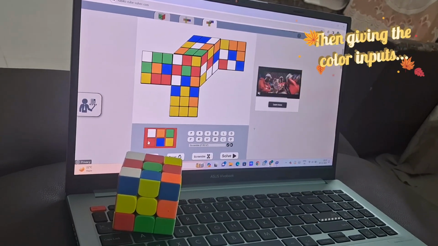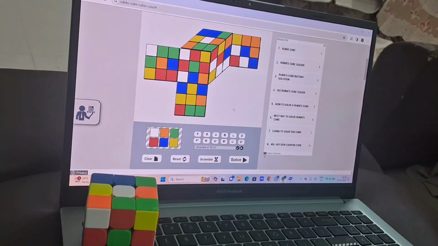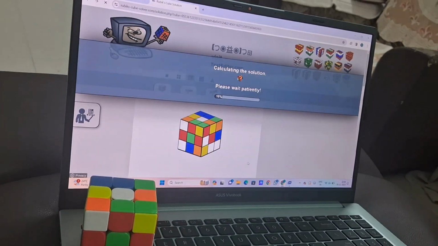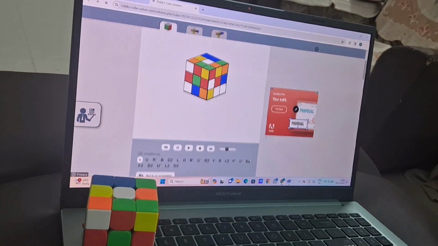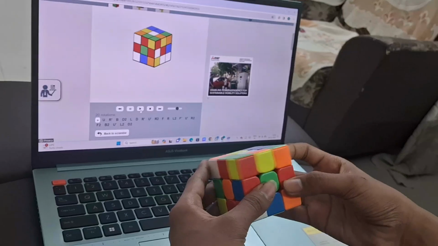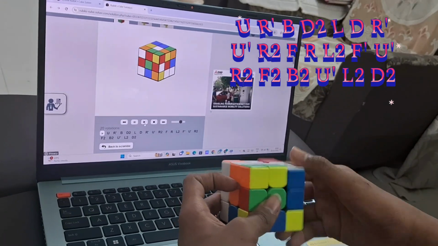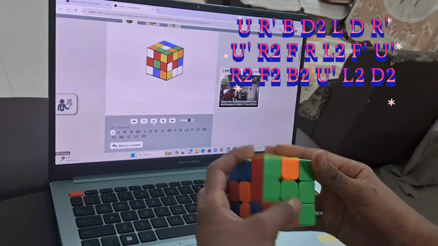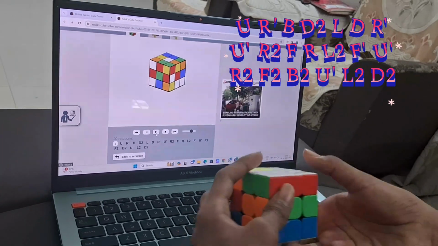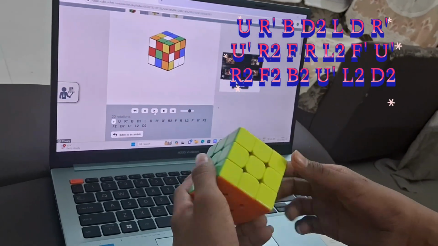After giving all the colors, you can click on Solve and wait till it loads. Now you can see that the website gives you some notations. Just rotate your Rubik's Cube according to those notations as in the previous video. And see, your Rubik's Cube will be solved.